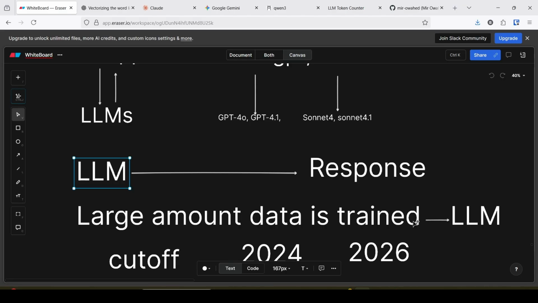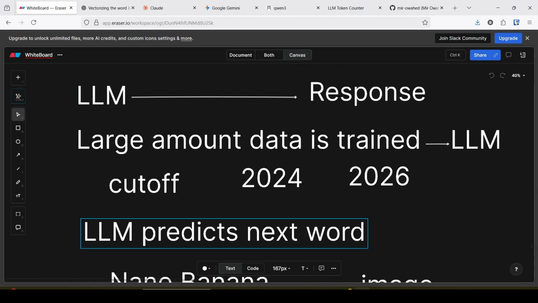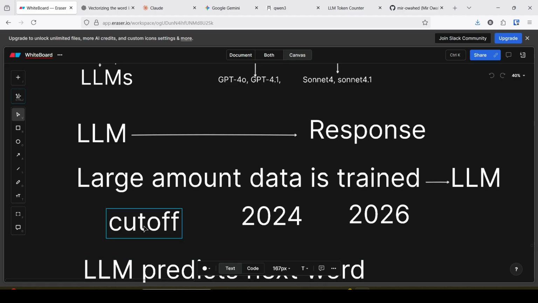As a result, the LLM predicts the next word. The training data has a cutoff, for GPT it is 2024 or 2025, and it cannot provide responses beyond the training data.